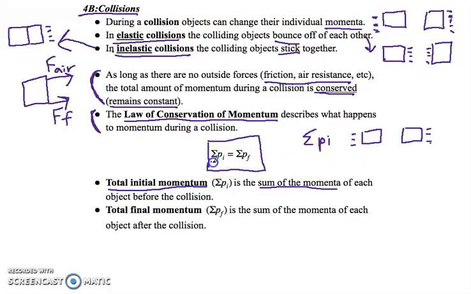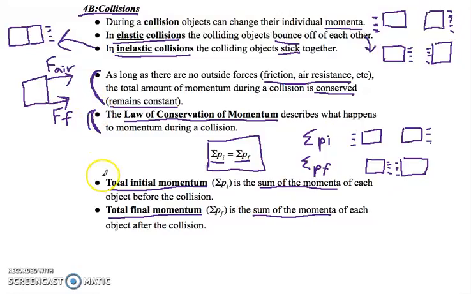And then it's saying that's equal to the sigma p_f, the total final momentum, which is the sum of the momenta after the collision. So if we look after the collision already happened, and maybe they bounce off, maybe they stick together, the total momentum after the collision is going to be equivalent to all the momentum before the collision.